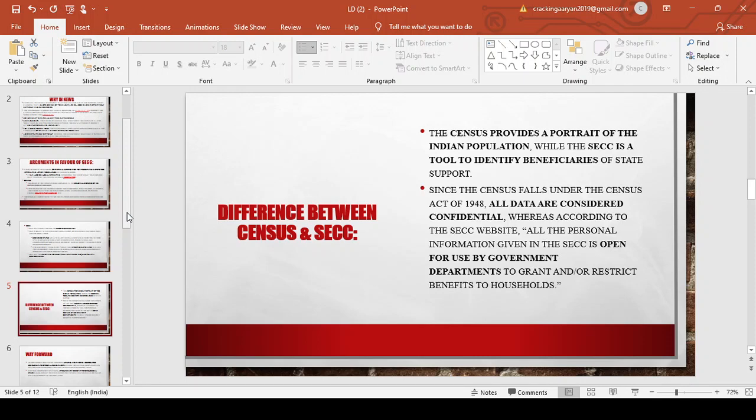The government has taken the stand that many people may not register themselves in the census in order to hide their caste, which would compromise the basic integrity of the census. So the census is confidential data, whereas SECC is open for use by government departments and appears on the website.